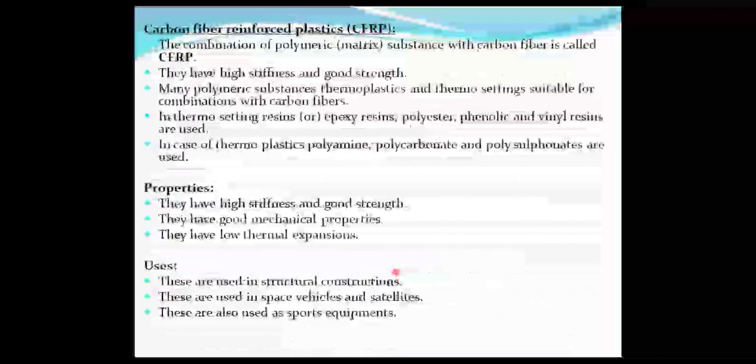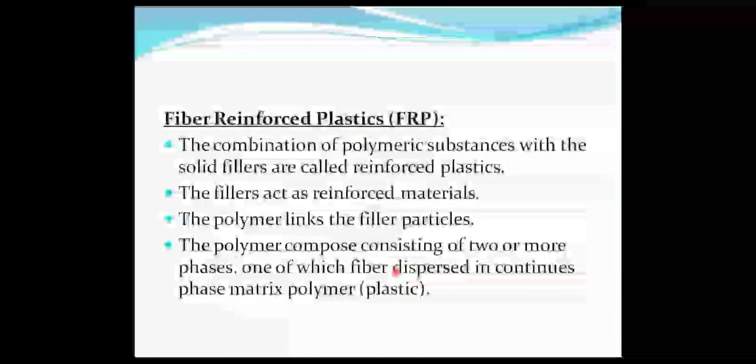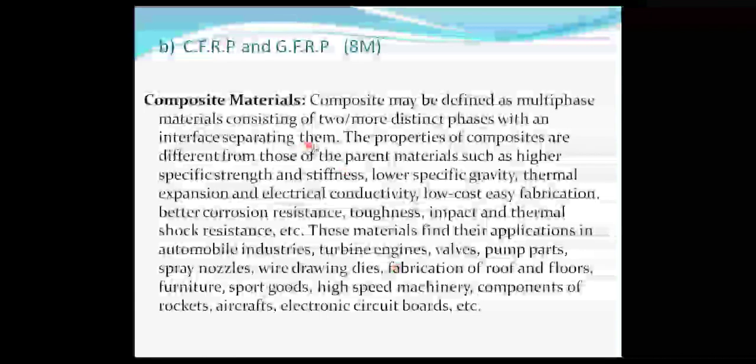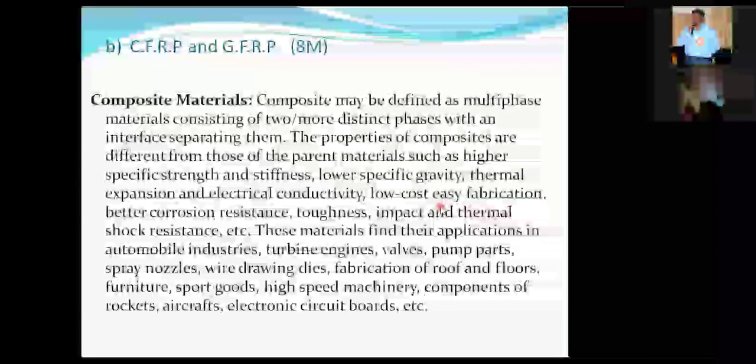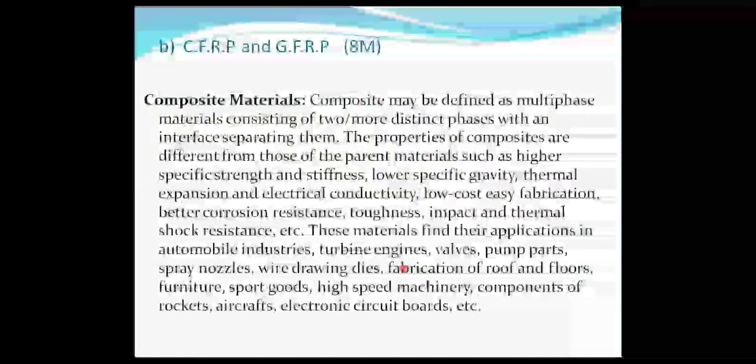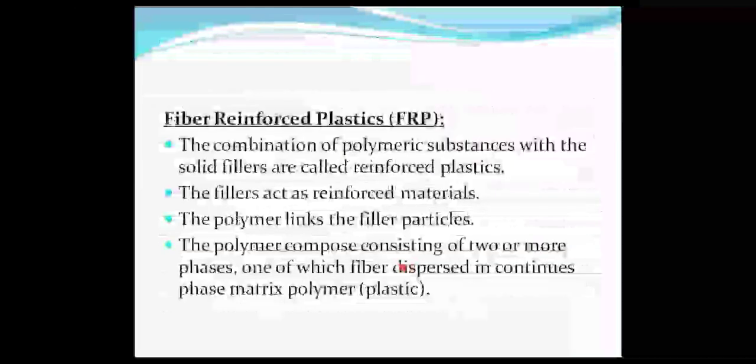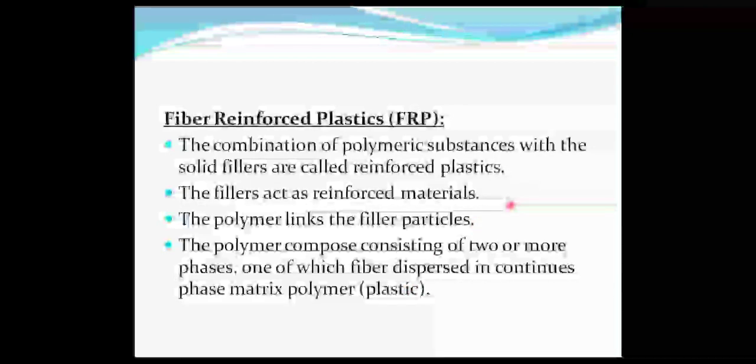So we are discussing composites. Highlight, students: composites contain two or more distinct phases. Composites have excellent physical, chemical, and mechanical properties. Composites can be easily fabricated, and can be used for industrial purposes as well as domestic purposes. These composites are a combination of plastic plus fiber, and the fibers are of three classifications. The first one is carbon fiber, number two is glass fiber, and number three is aromatic amide fiber.